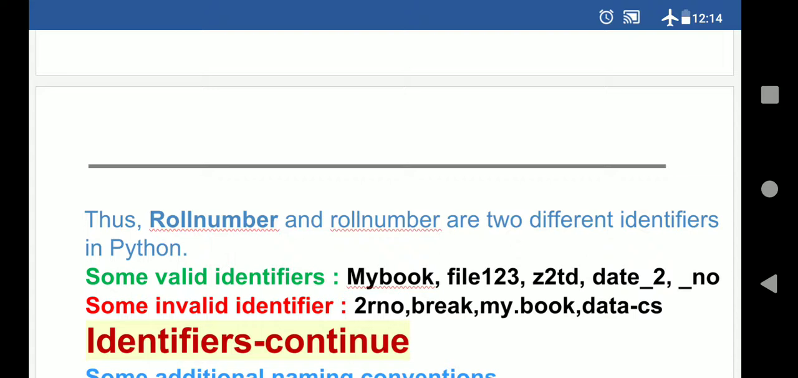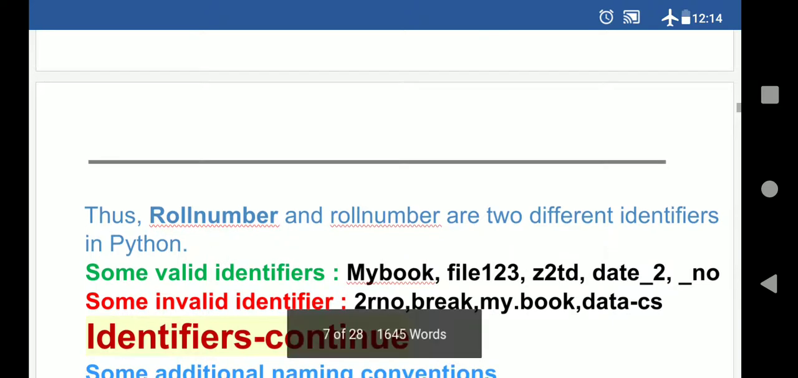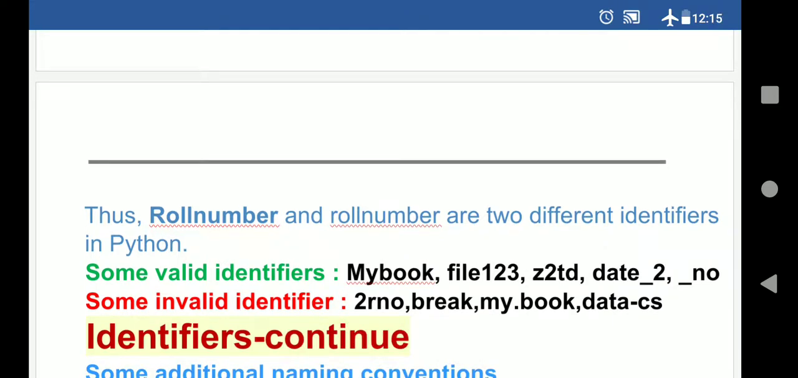Now here are examples of some valid identifiers and some invalid identifiers. You can see here my book, this was the first one, which is valid because the first letter is alphabet. The second one is also correct because the first letter is alphabet and no special characters are here. Third is also correct because the first letter is alphabet and then you are using a digit. Now next, date underscore 2 you are using, it is also correct. Now the first letter will be the underscore, so underscore number, it is also correct. But if you are writing here dot, underscore number dot, it will be invalid.